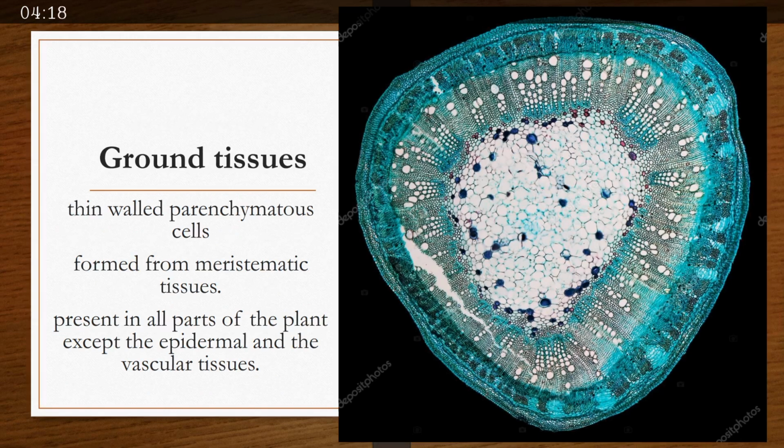Then comes ground tissue. They are thin walled parenchymatous cells, formed from the meristematic tissue and present in all parts of the plants except epidermis and vascular tissue.